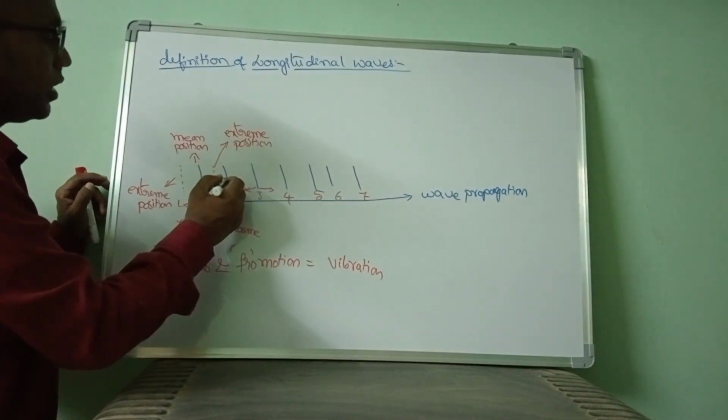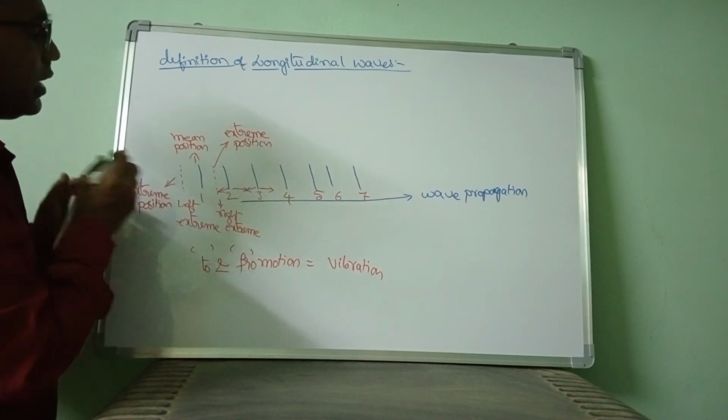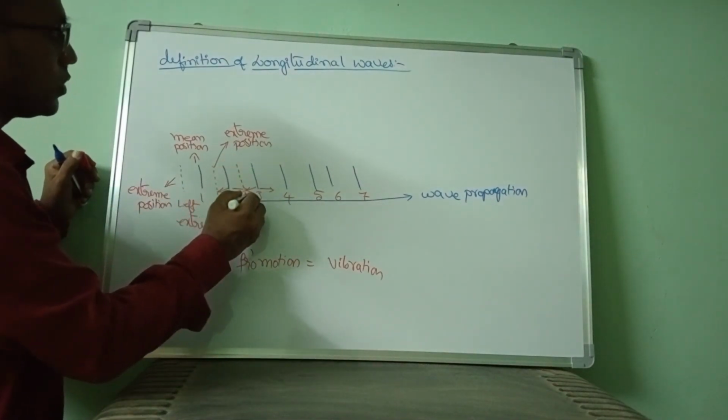So how is this particle vibrating? It is vibrating along the horizontal direction. In the same way, the second particle also reaches its left extreme, comes back to the mean position, and again reaches the right extreme position.